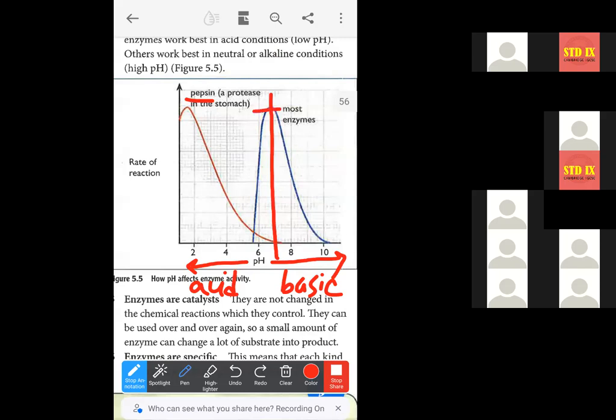This is the place where the rate of reaction is highest. So optimum pH for most of the enzymes is 6.5 to 7. But